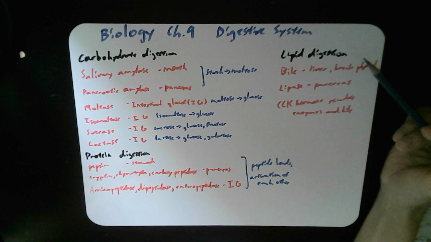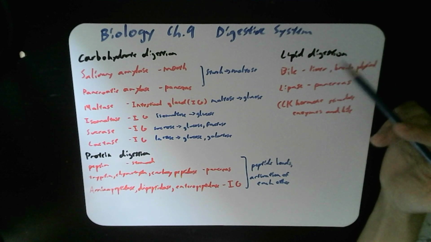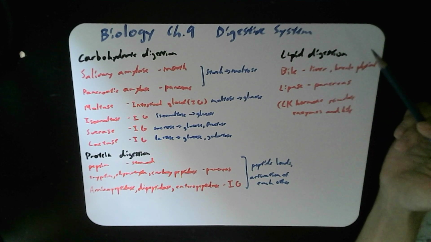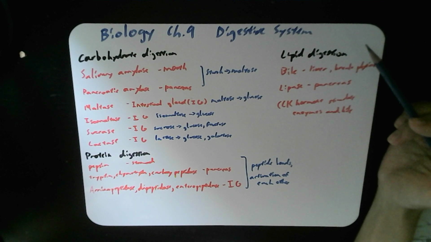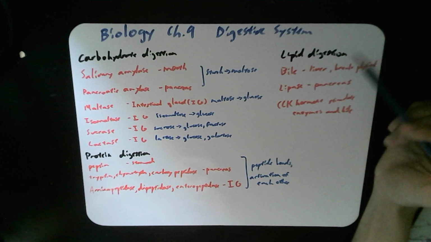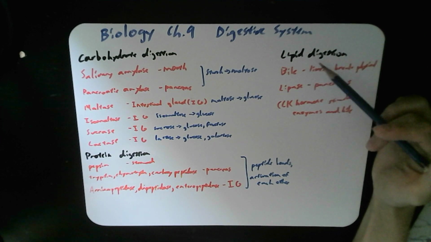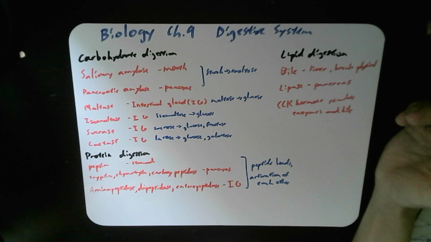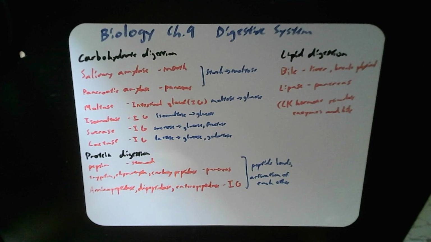Right, then we finally have the lipid digestion, going from the bile secreted by the liver and stored in the gallbladder to be released in large amounts, and that physically breaks fat into smaller fatty droplets, so it's not an enzyme, so watch out for that. Lipase is secreted by the pancreas, and that breaks down fats into smaller fatty acids, and we also have your CCK hormone, cholecystokinin, and that stimulates the enzymes as well as the bile. So enzyme secretion and bile.